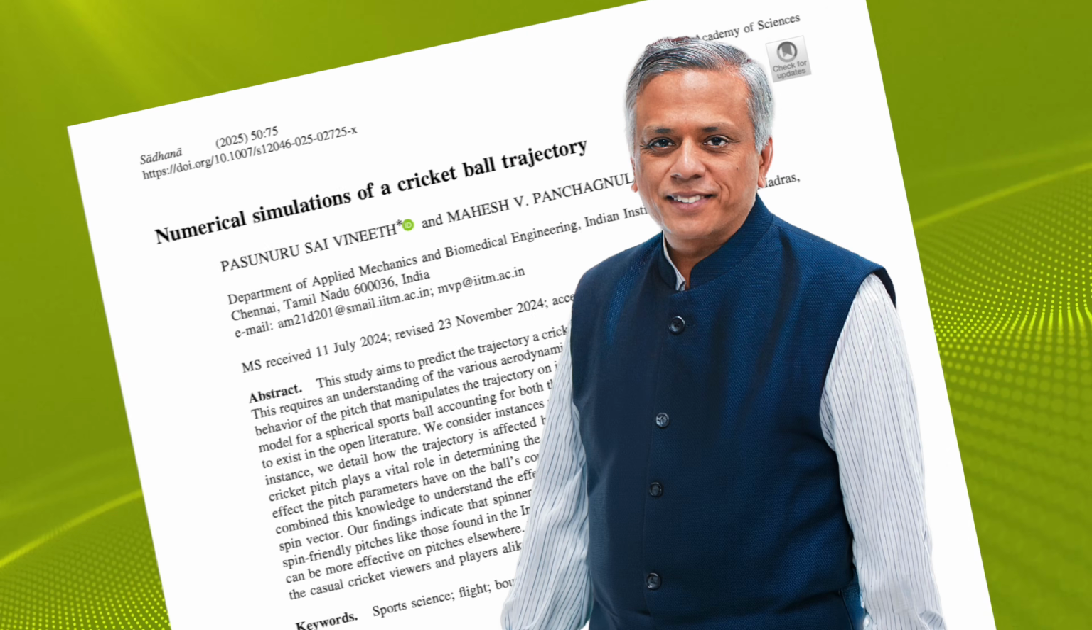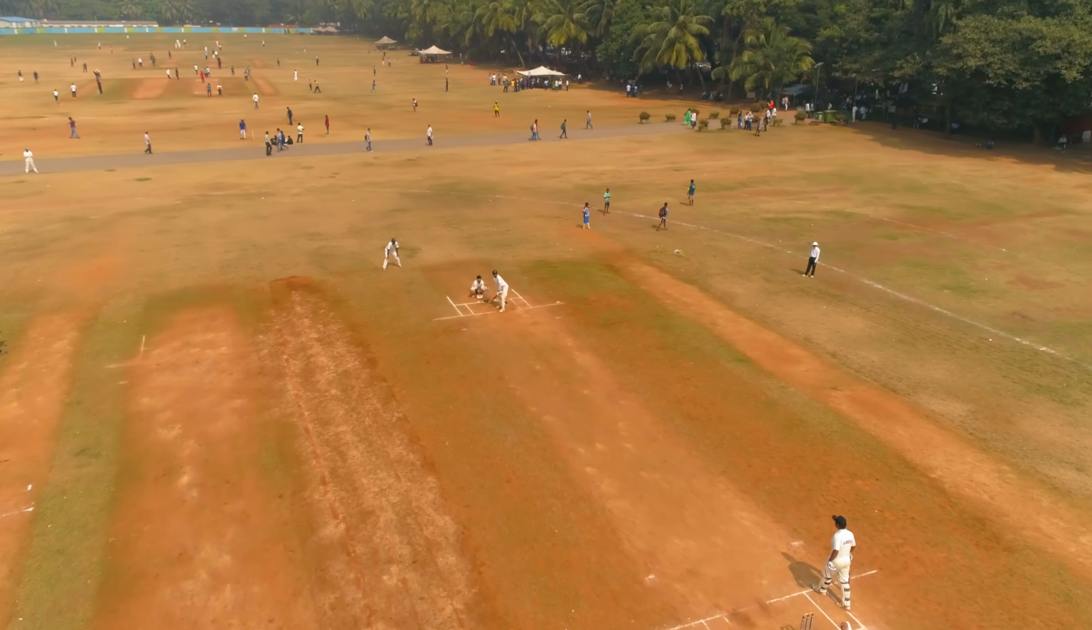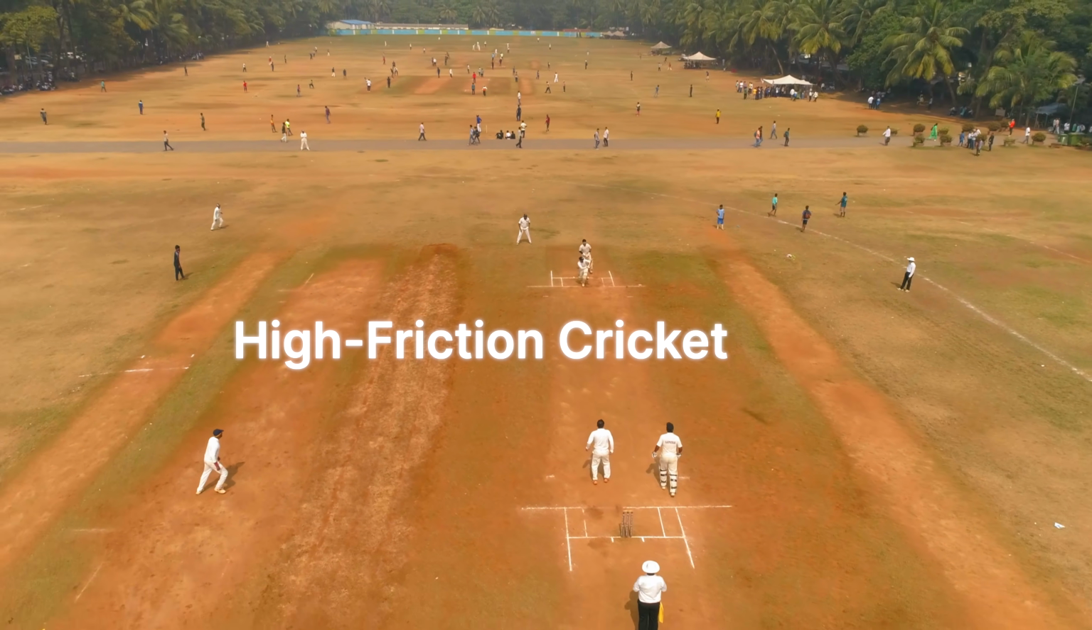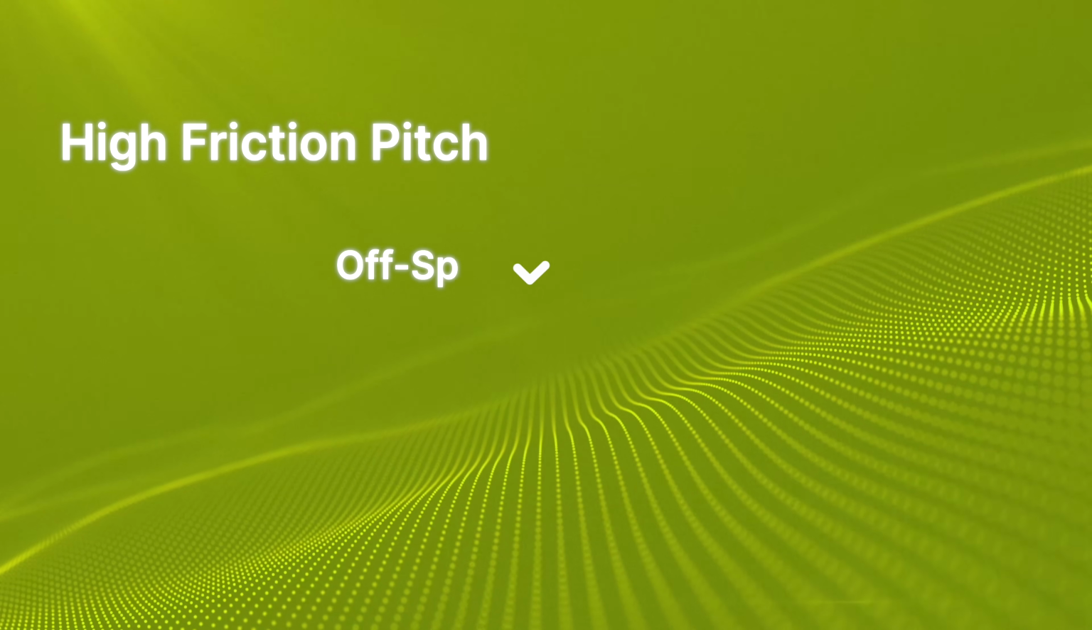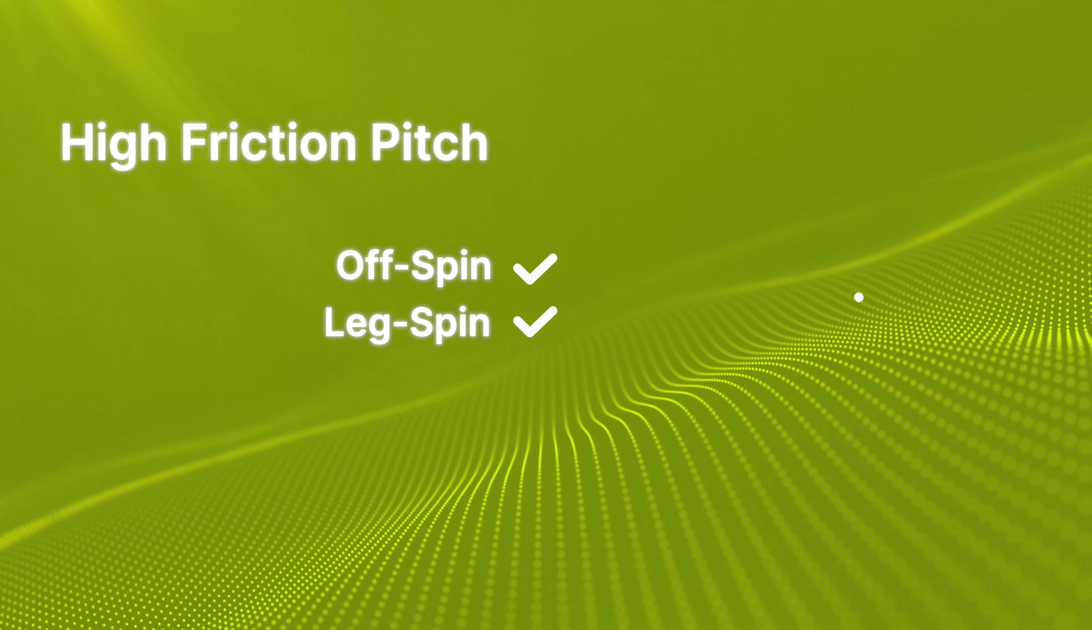If you are a science and cricket fan, you will love this news. The latest research by Professor Mahesh Panchangula from IIT Madras shows with mathematical certainty that on spin-friendly, high-friction cricket pitches, like those commonly found in the Indian subcontinent, spinners will achieve their maximum impact if they rely on pure off-spin and leg spin instead of top spin and side spin. In fact, this is just one example.